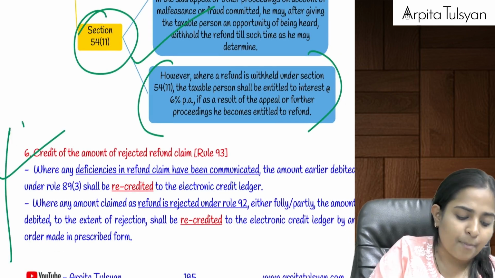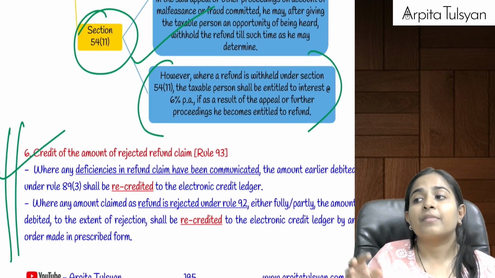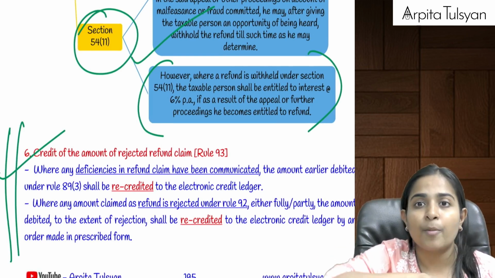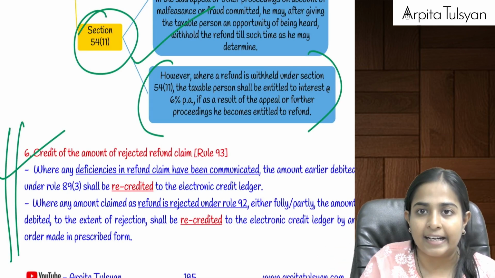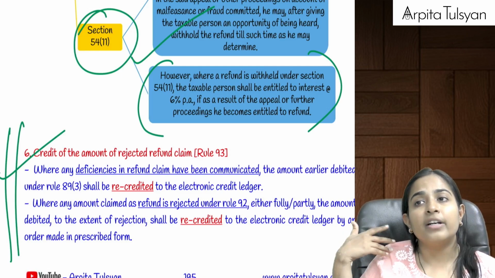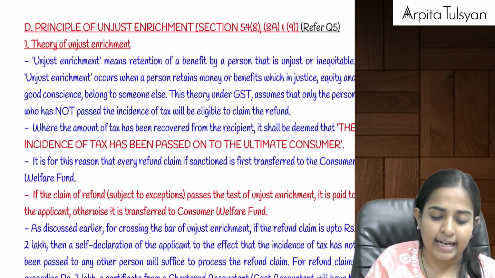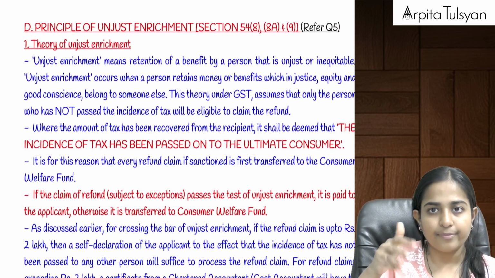Right? Acha, suppose earlier you had filed an application for refund, and the amount got debited from your electronic cash ledger or credit ledger. Later, your refund got rejected, or later, your refund got withheld, etc. Then it will be recredited back to your electronic ledger. Are you clear with this?